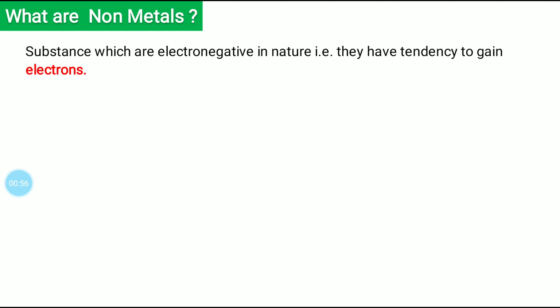Metals have a tendency to lose electrons. Metals believe in giving and non-metals believe in taking. So metals lose electrons and become electropositive, while non-metals gain electrons and become electronegative. This is the proper definition of non-metals and metals.